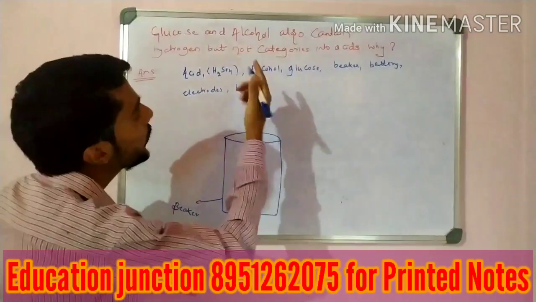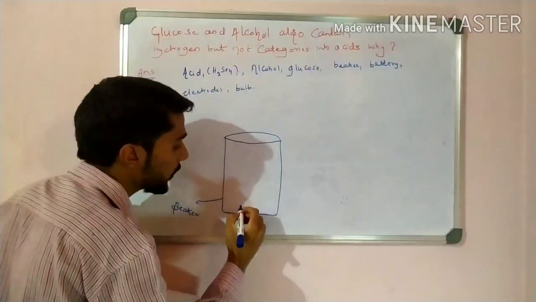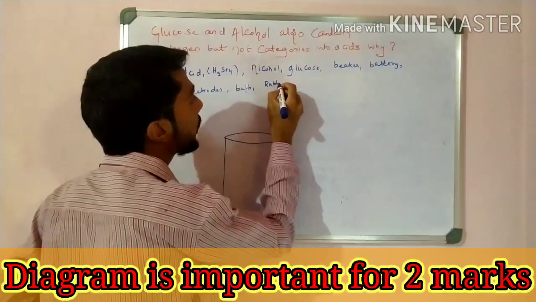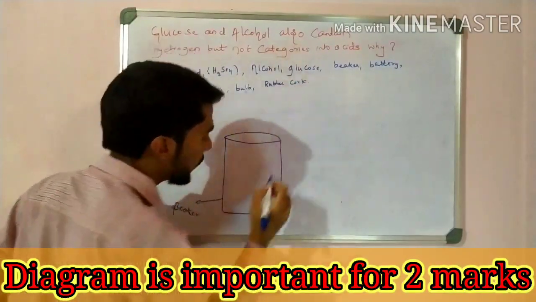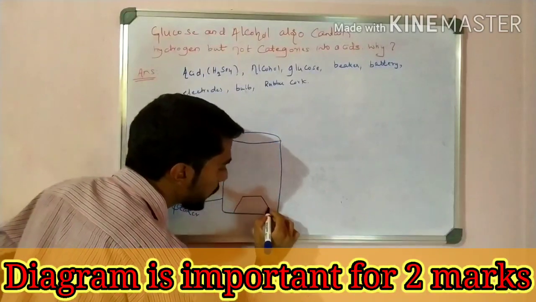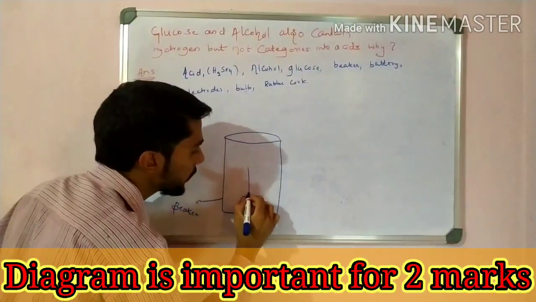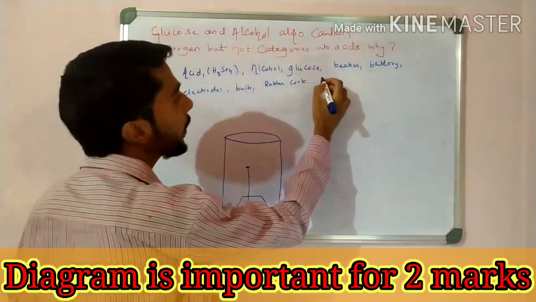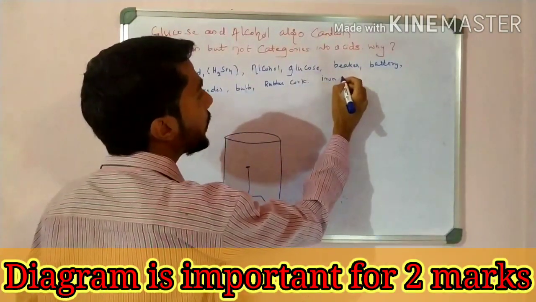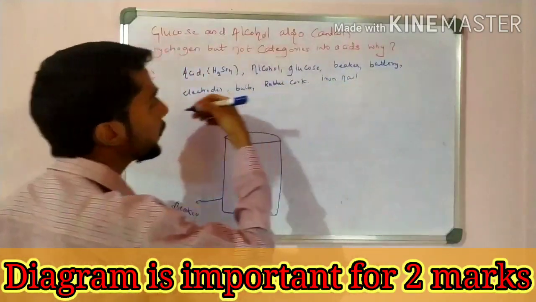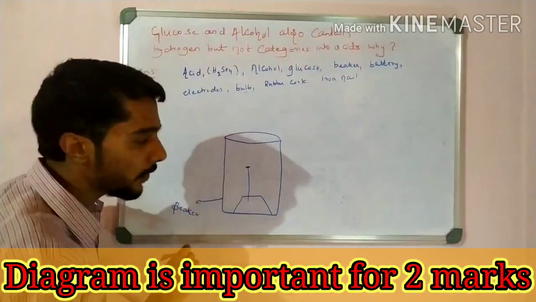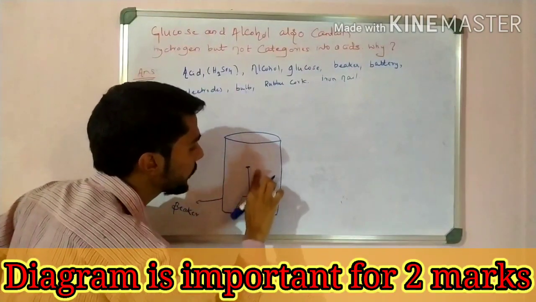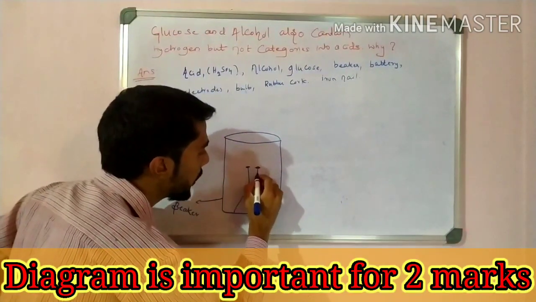Then what do we require? We require one rubber cork. On the rubber cork I fix one graphite or one nail. We take graphite, or we also take the iron nail. If electrodes are not provided, we take an iron nail. I fix one here, and then I fix one iron nail. Use a scale to draw this.